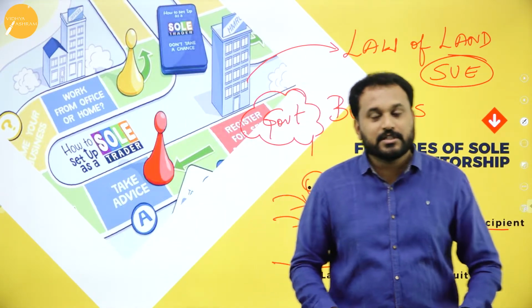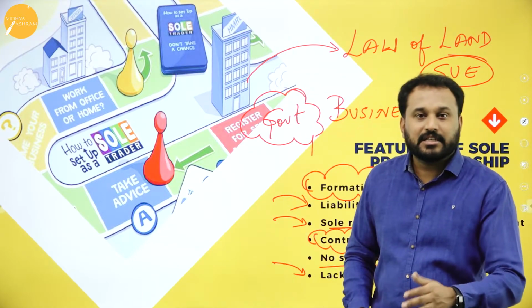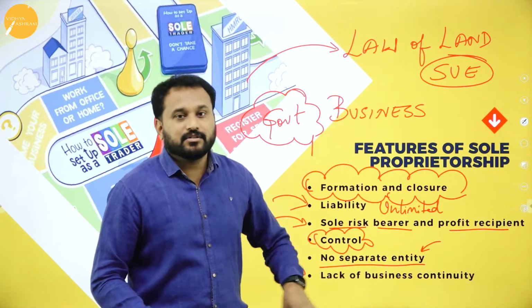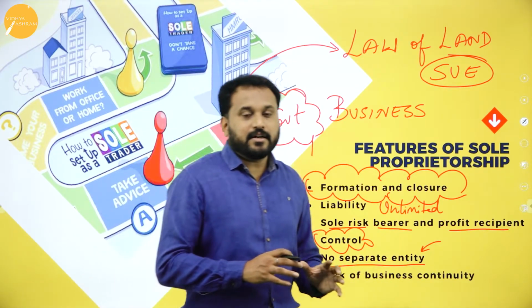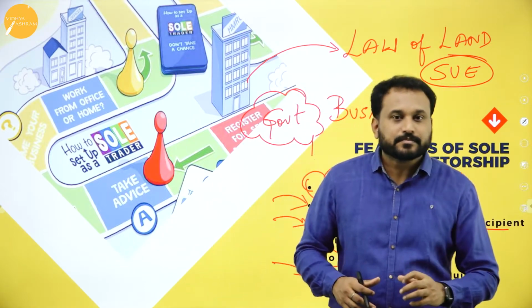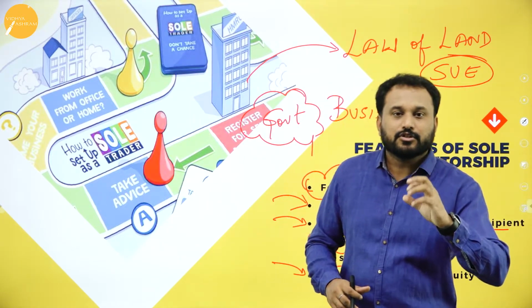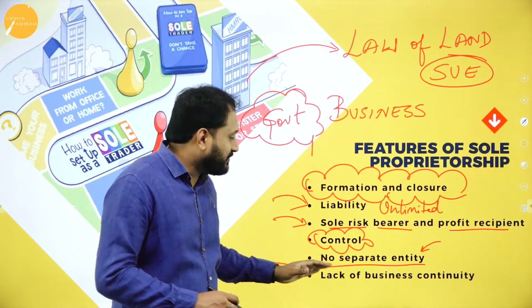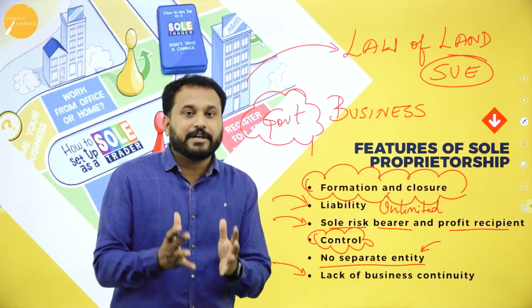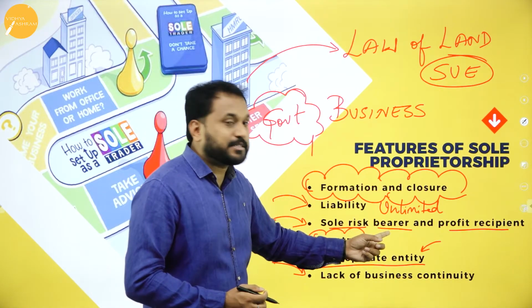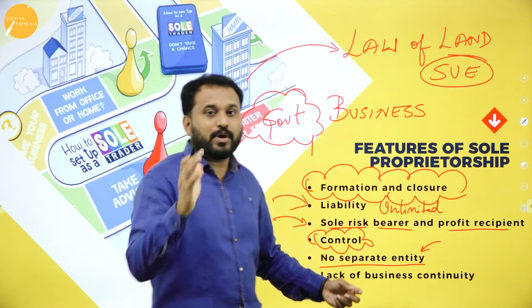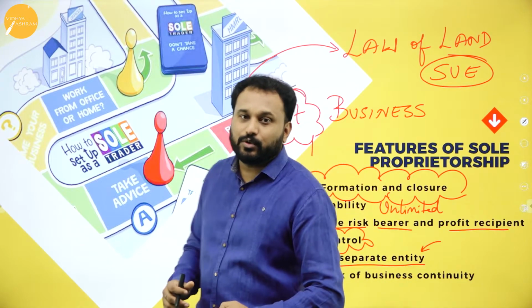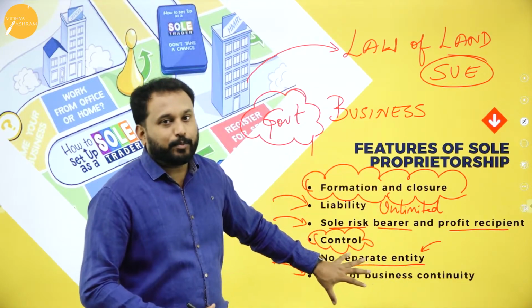That's the reason here, students, we always go for what? Partnership, or we'll go for a joint stock company. The reason here is we cannot continue if there is a loss. And here what happens is, the sole trader is a single person. So how much money can he pump? He can only pump a few kinds of resources. After that, he cannot take the burden. He is the sole risk bearer. All the risk he has taken. After that, once he'll be bankrupt. That is the feature of a sole trader. So many people will not go with this kind of sole proprietorship.